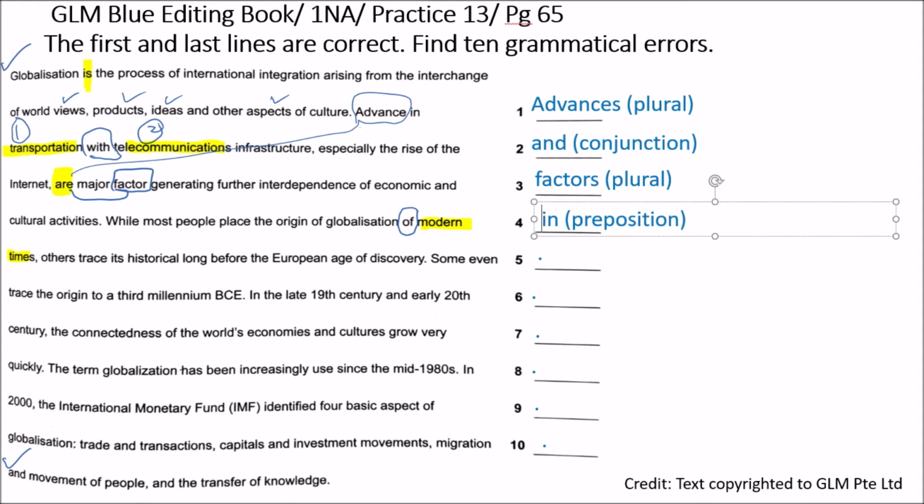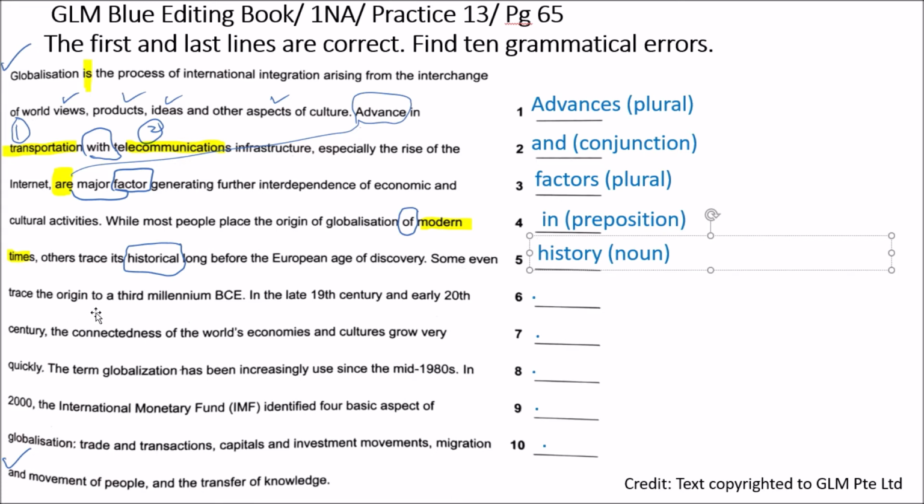Others trace its historical long before European age of discovery. Historical, that's wrong. It should be a noun. So what's the noun form of historical? It should be history. Okay, so that should be the noun form of the word historical. Let's continue.